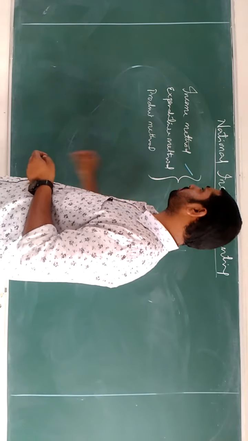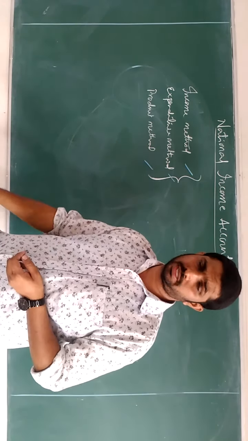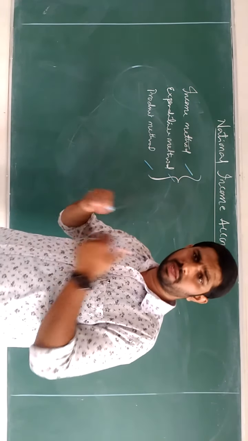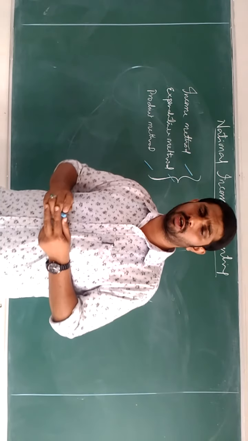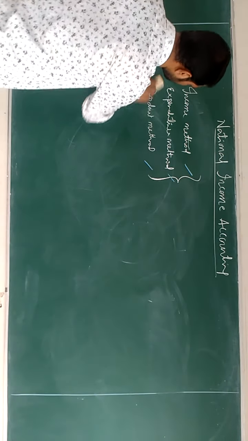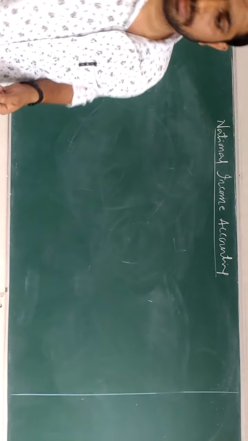The first is income, the second is expenditure, the third is product. You will understand them better one by one with the formulas. Among the three, let's go through the first one, the income method.